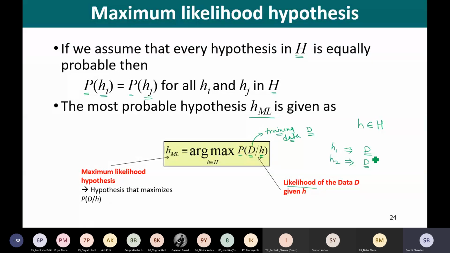So probability of generating this data D by making use of all those hypotheses, that is what we are computing, and we call it likelihood of the data D given h, right? Whichever hypothesis generates training data similar to what was provided, obviously that probability is more. So that likelihood is more, right? So this is what we are trying to achieve.